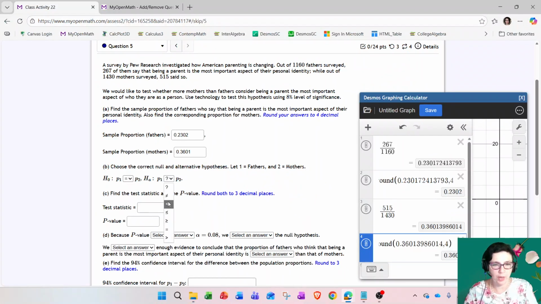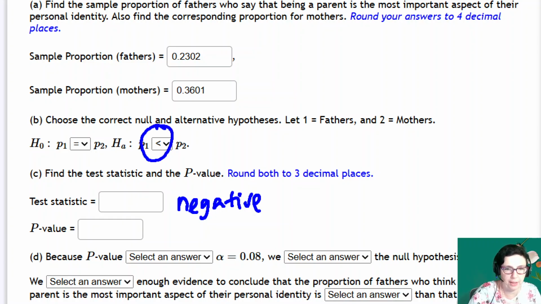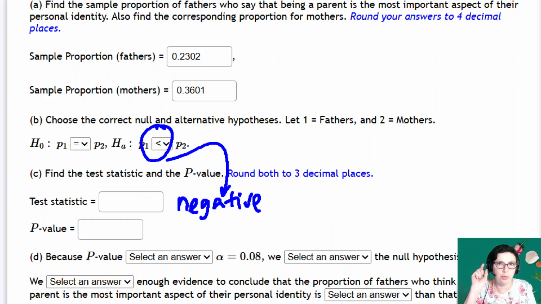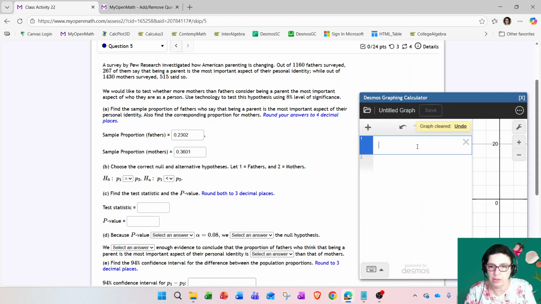There is one other thing that I want you to always check. If you decided that this is a left tail test, you are expecting your test statistic to be negative. How do I know that? Because most of the time for a left tail test, you are looking for a negative test statistic. Is that always going to happen? No. But for our examples, most of the time it's supposed to happen. So if my test statistic is positive, that should give me pause and I should go check, maybe I determined the sign incorrectly. But let's take a look. I'm testing myself: did I do this right or not?